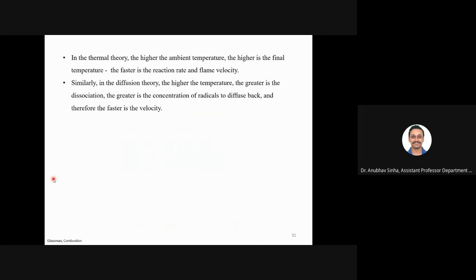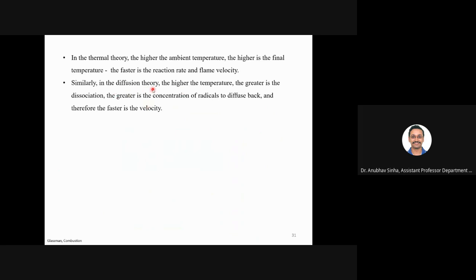So what they are saying is that the higher the ambient temperature, the higher the final temperature. If you preheat the fuel, you will have a higher temperature at the end and your reaction rate will also be fast.